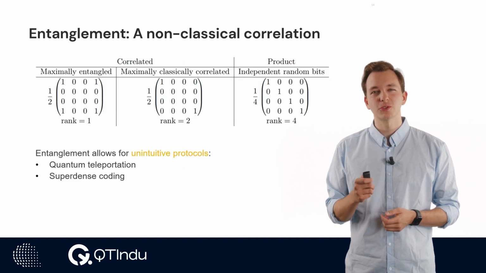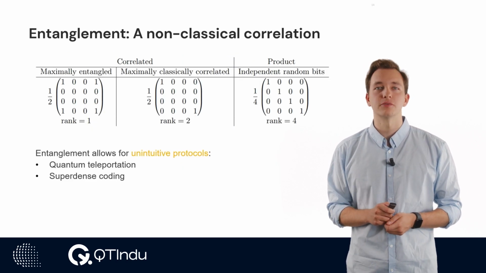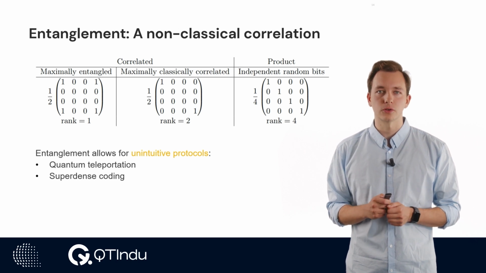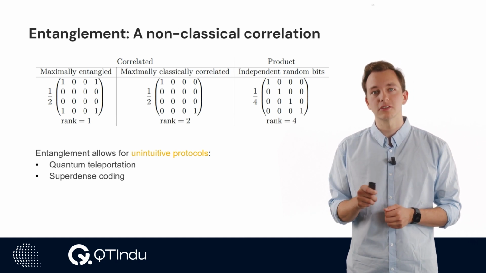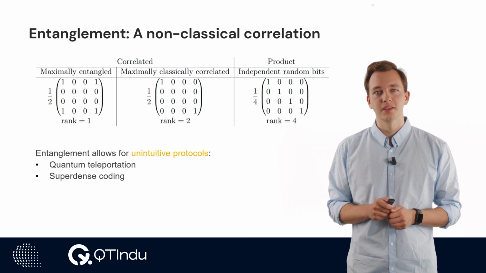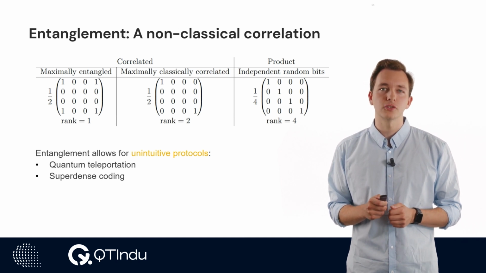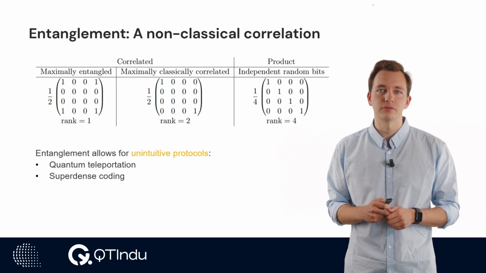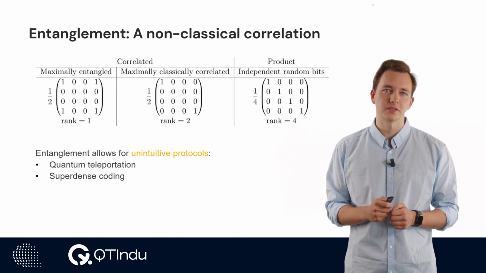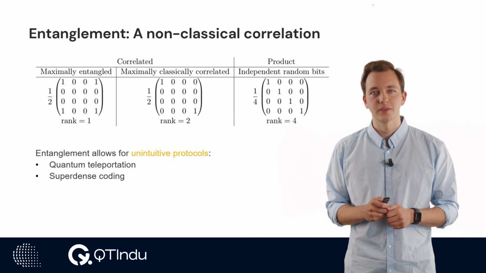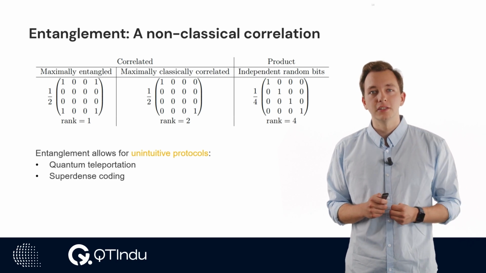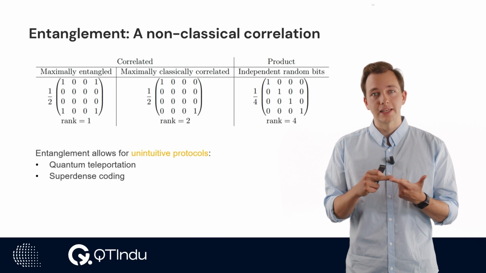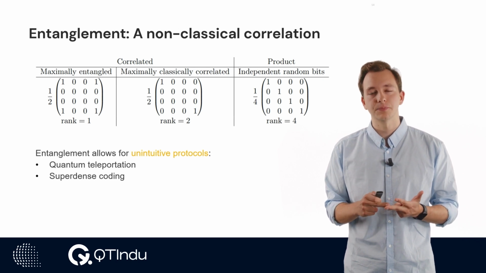The last, but also most abstract feature of quantum bits is the phenomenon of entanglement. Entanglement is a purely quantum mechanical correlation, which does not occur for classical bits. In the simplest case, entanglement can be described via 2 qubits. We can illustrate several forms of correlation via the density matrix of a quantum state, as shown in this table. Here you see 3 different forms of qubit correlations: independent, classically correlated, or entangled.